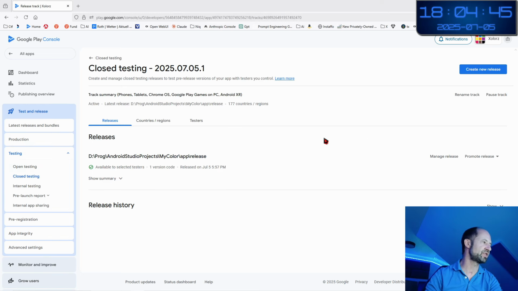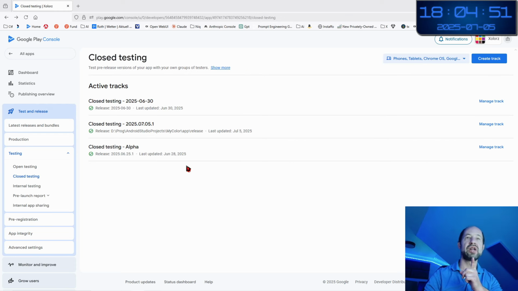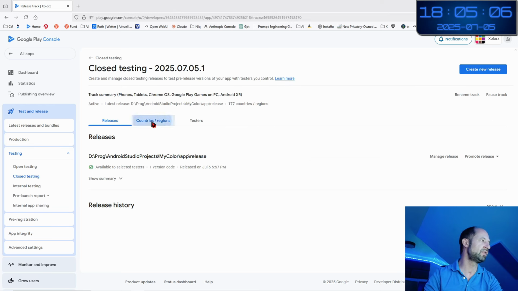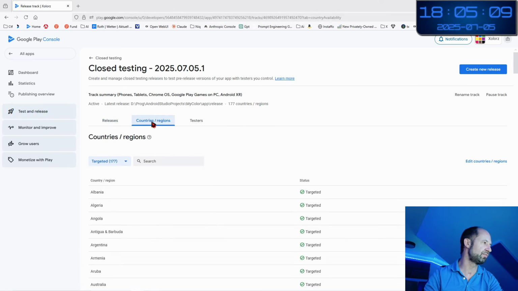If I click on manage track, there is a tab available for selected testers. By the way, congratulations Google, the last track that I created, you put this in the middle between the very first one of June 2025 and the 30th June. Why this July one is in the middle, I don't know. But once you have done this, here you can check the countries where it has been targeted.